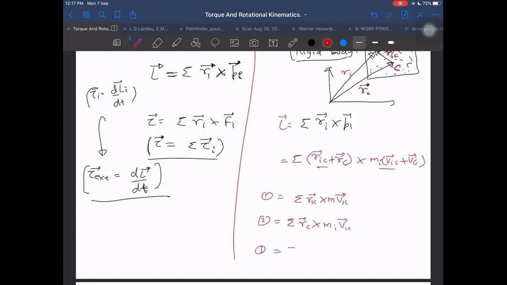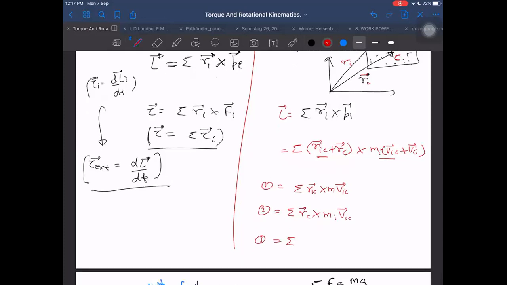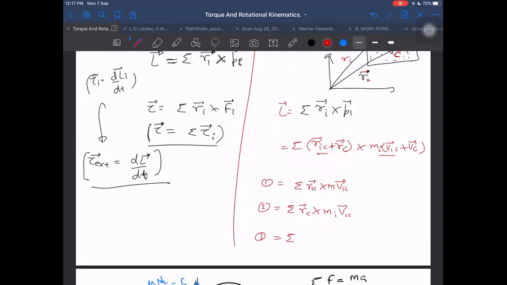Third term, sigma Ric cross mi into Vc, and fourth term, sigma Rc cross mi into Vc. Now tell me what are the values of these terms separately, and then you will get the answer from there.